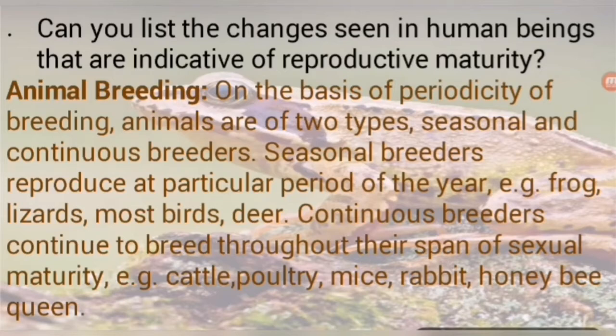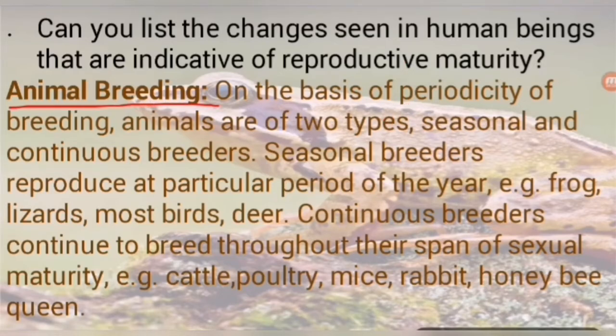But in animals, what is it called? In animals, the period earlier to sexual maturity is known as the juvenile phase, and the period in which the animal has sexual maturity is the maturity period or the reproductive period. So students, this is the term. The answer to your question you can find in this paragraph. So let's discuss it.